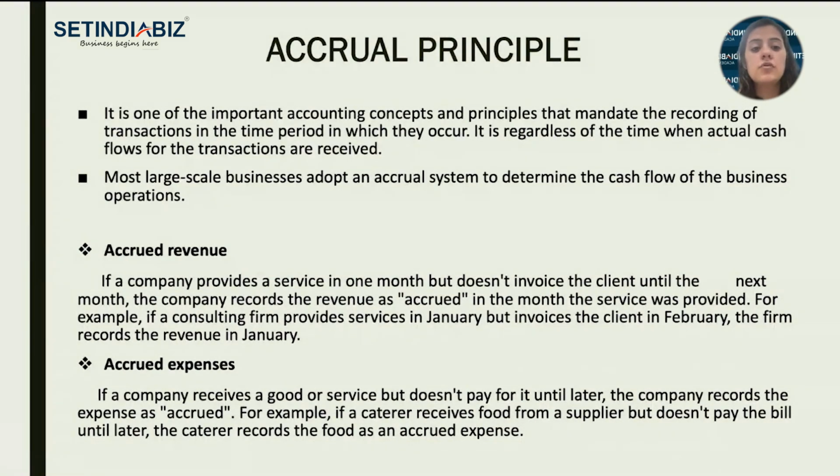When I say accrued revenue, it means if a company provides a service in one month but doesn't invoice the client until the next month, right? I'm repeating, if the company is providing the service in this month, but the invoice doesn't go until the next month, the company records the revenue as accrued in the month of the service provided.